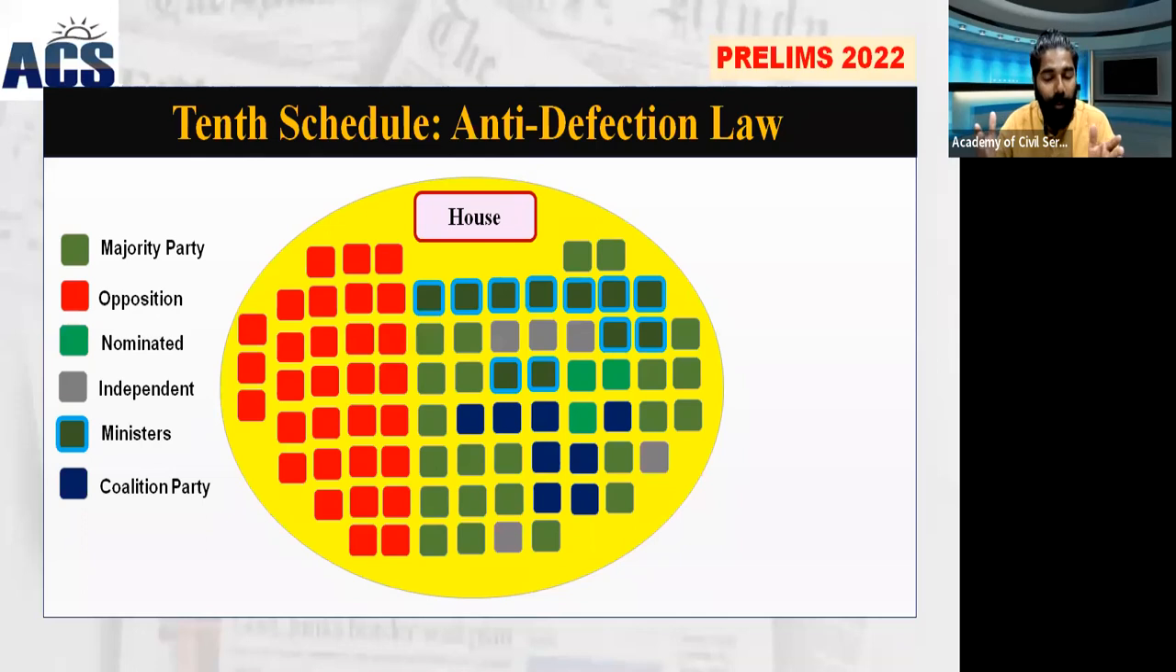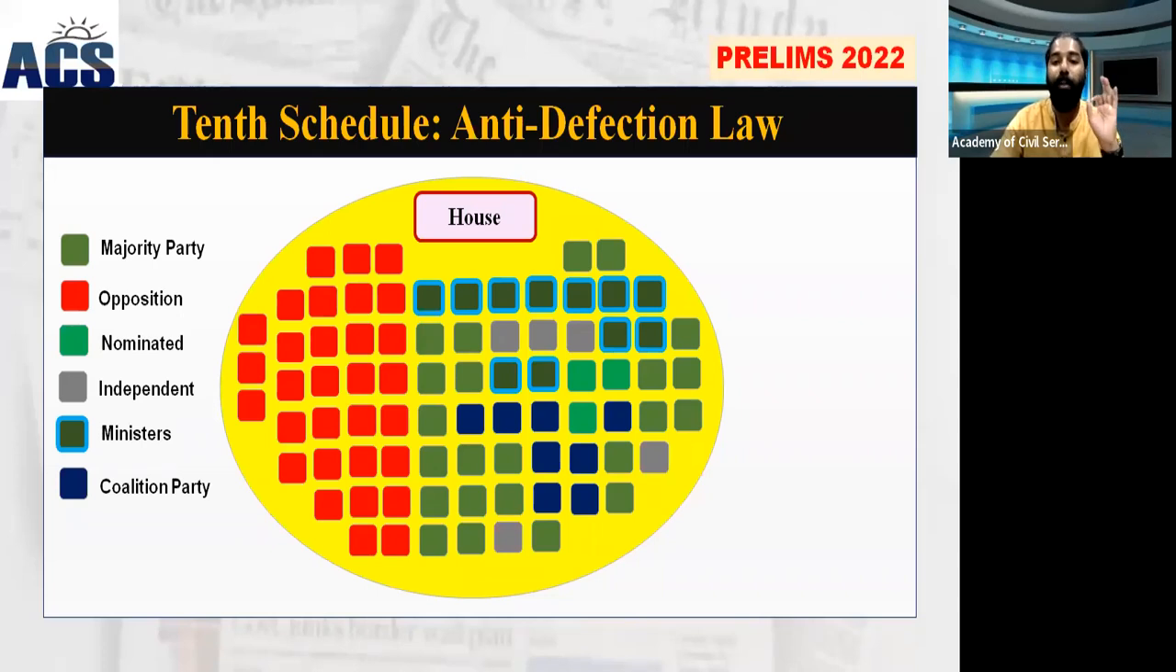A government can be formed with the support of different parties, called coalitions. Different parties will be supporting the ruling party, and this way the entire government is formed. But what happens in the case of defection is that one person gets some benefit. It can be personal, monetary, or ideological influence. He thinks, I want to shift from my party to another party.